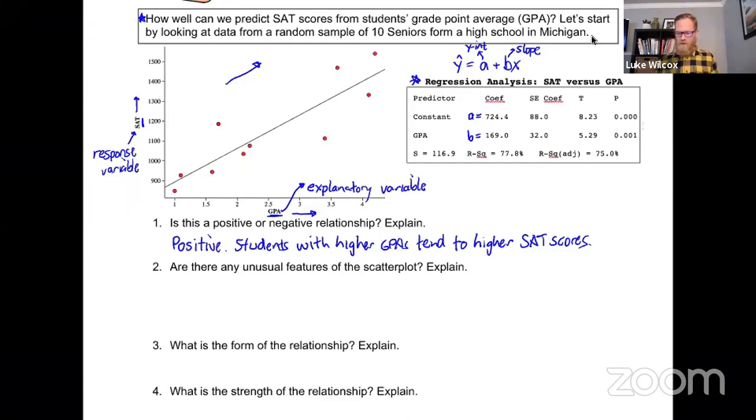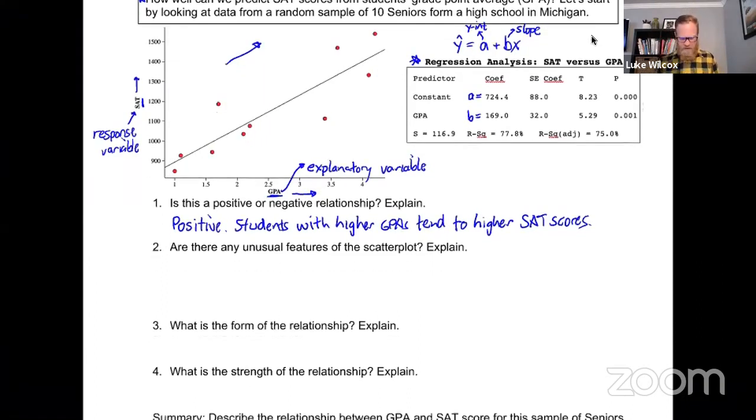All right, let's move on to question number 2. It says, are there any unusual features of the scatter plot? So now we're just looking at the dots that are in the scatter plot there and trying to see if any of them look like they're sort of out of place. And of any of the values that I see there, I am a little bit worried about this value right here. That would be the student that had a GPA of about maybe 3.4. That seems to be pretty far away from that line of best fit. And so I'm going to go ahead and call that an outlier.